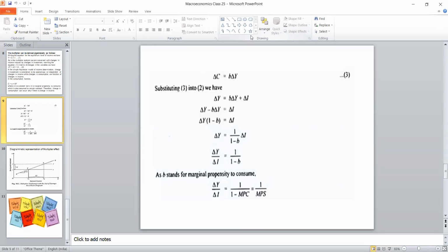Here once again we are converting the equation. Therefore delta Y equal to 1 by 1 minus B into delta I. Here the 1 by 1 minus B is nothing but the multiplier. B here is the marginal propensity to consume. So instead of writing 1 by 1 minus B, we can say 1 by 1 minus MPC, that is marginal propensity to consume, and 1 minus MPC is nothing but marginal propensity to save, the remaining. So the multiplier formula is 1 by MPS.